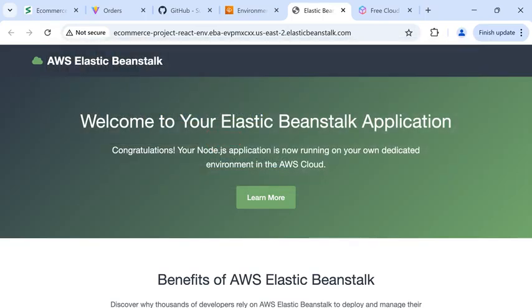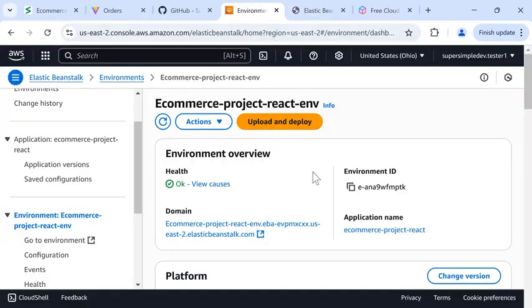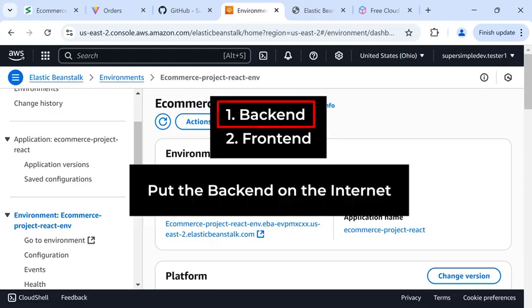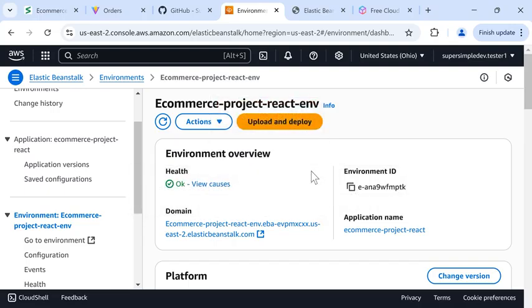Now that we set up Elastic Beanstalk, we're ready to put our code on the internet. We'll go back to Elastic Beanstalk, and our code has two parts, the backend and the frontend. We put the backend on the internet first, and then we put the frontend. To put the backend on the internet, we just need to upload our backend code to Elastic Beanstalk. So we'll click Upload and Deploy.